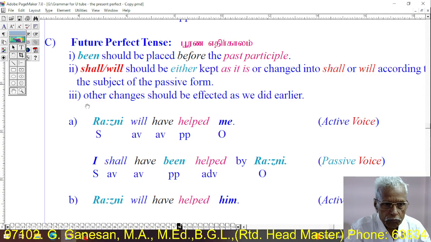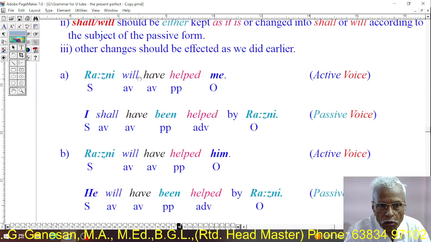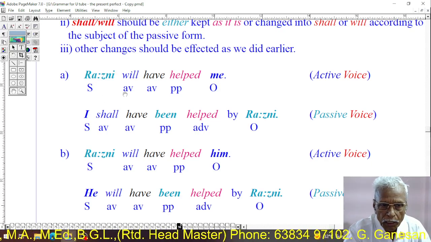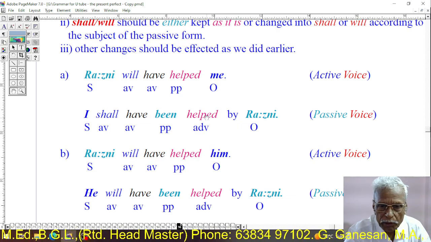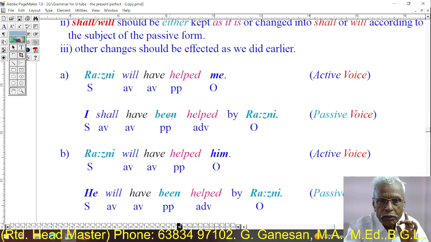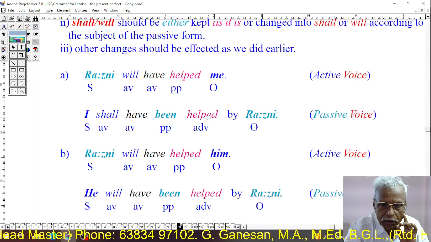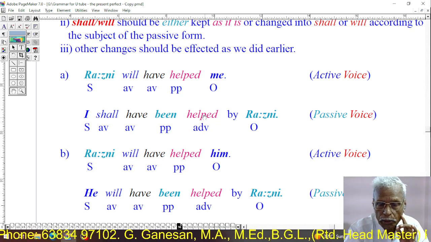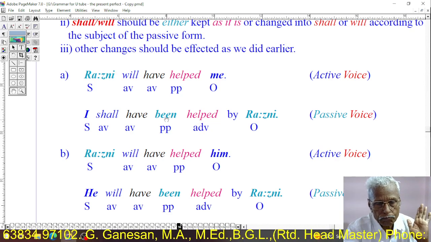That's all. Ronnie will have helped me. I shall have been helped by Ronnie. See, been is placed before the past participle.